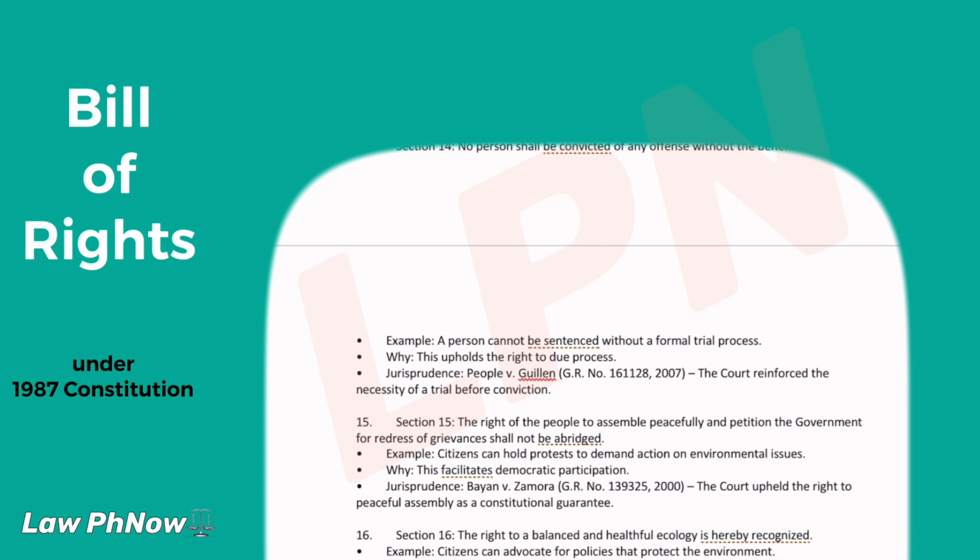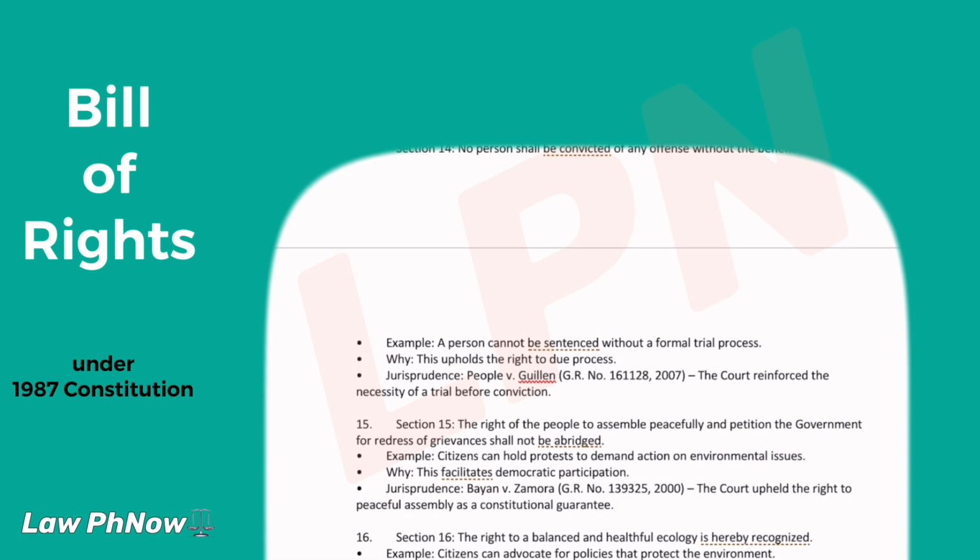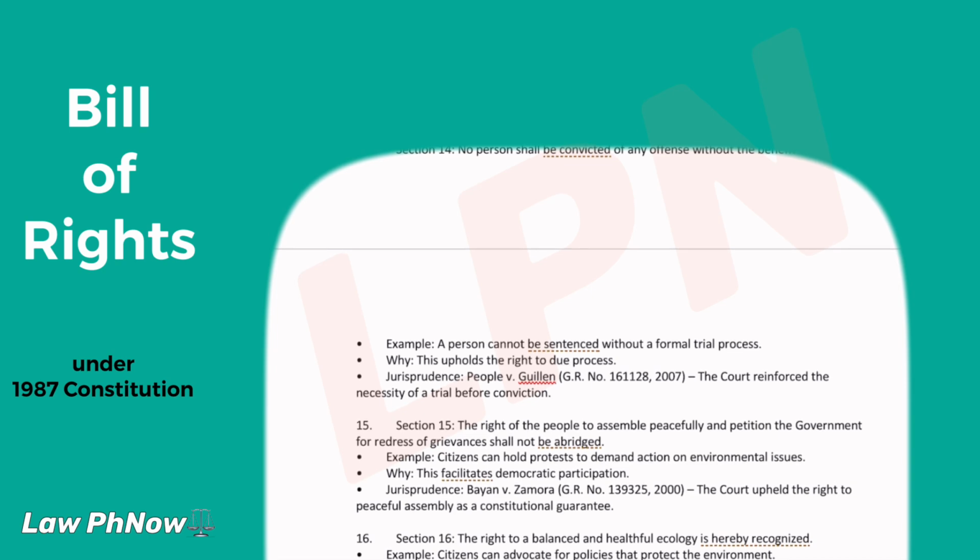Section 13. All persons, except those charged with offenses punishable by reclusion perpetua when the evidence of guilt is strong, shall be bailable by sufficient sureties. Example, a person arrested for a minor offense can post bail. Why? This allows for presumption of innocence until proven guilty.